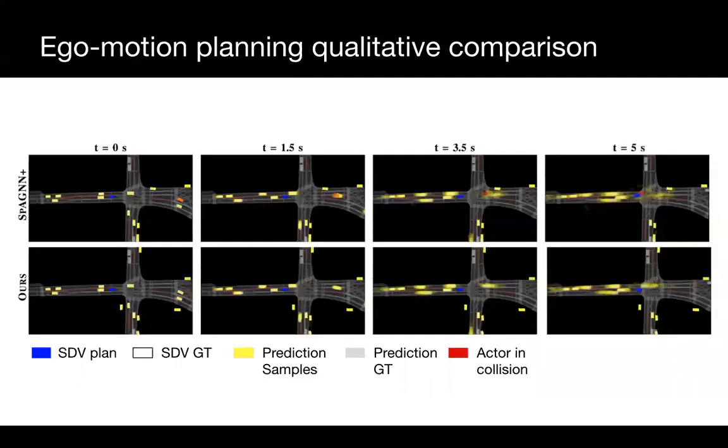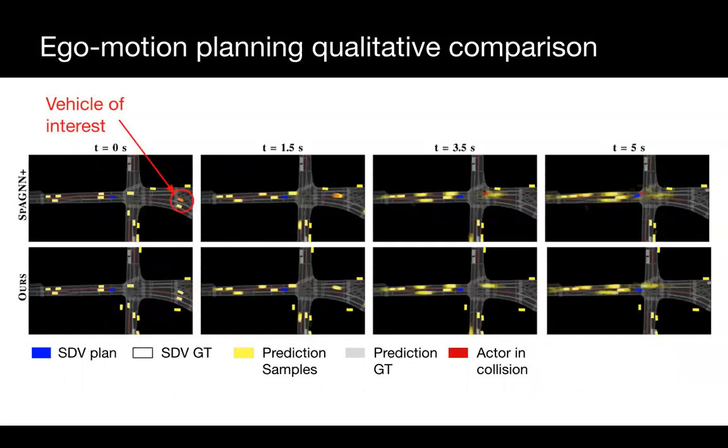Here is an example on why the precision matters for safety. The columns correspond to different time steps of the unrolled future horizon of 5 seconds. The baseline model without prior loss is on the top row, ours on the bottom. We show the self-driving vehicle plan in blue, the expert demonstration in a black box without filling, the prediction samples in yellow, and the ground truth trajectories of other actors in light gray, unless they are in collision with the SDV plan at any point, in which case we show them in red. Please focus on the vehicle of interest marked with a circle throughout the sequence.